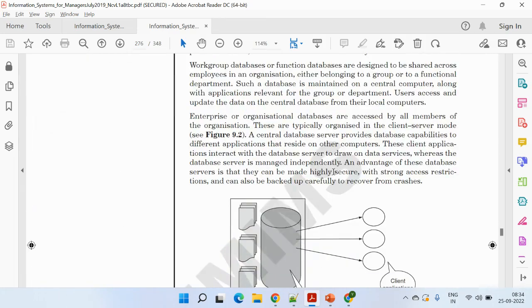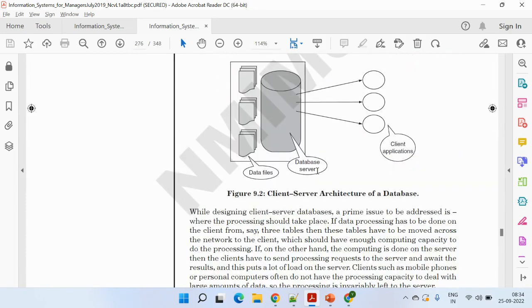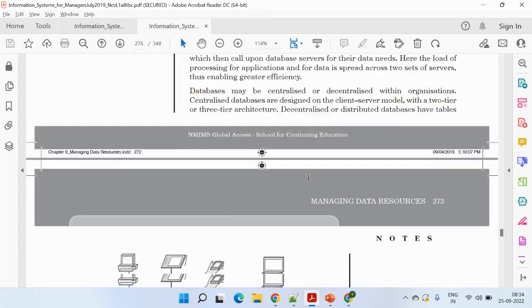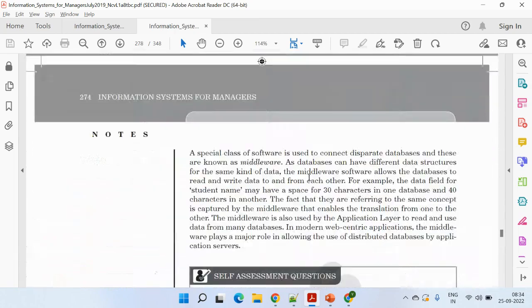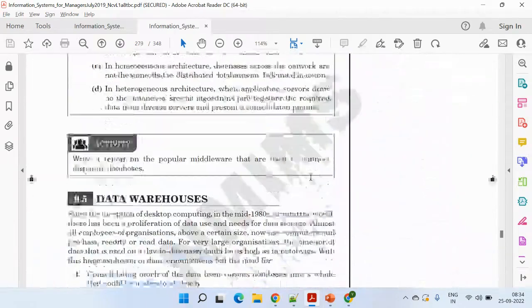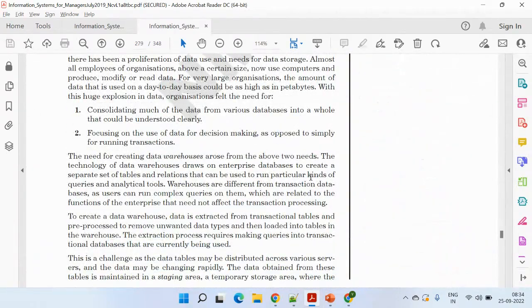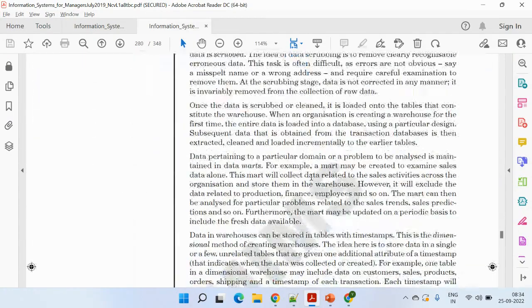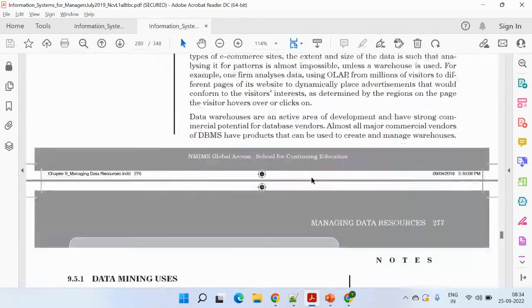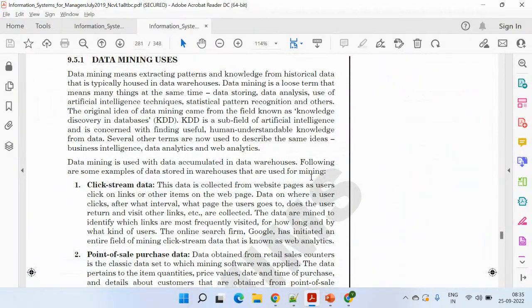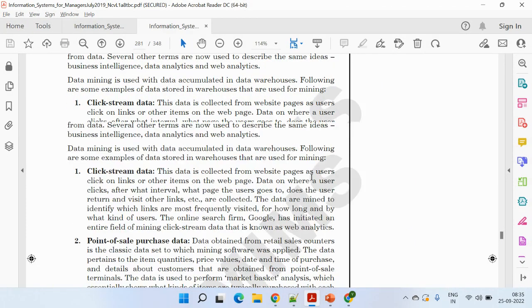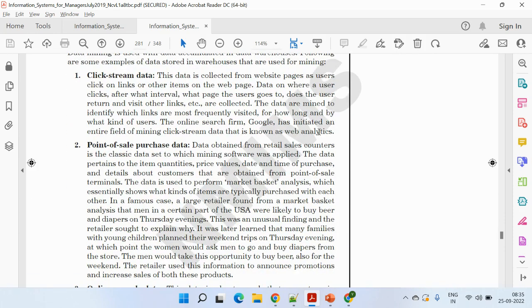Then post that, you can give a basic architecture, a basic overview about the client server architecture and the client applications. Then you can give a brief about the data warehousing part. In data warehousing, you can just cover the consolidation, how the consolidation is made, how the MI is being generated. You can even specify data mining techniques and data mining uses, being the CEO. So it's a blend of all these things, and you need to write a small paragraph for each of these pointers with respect to the CEO.